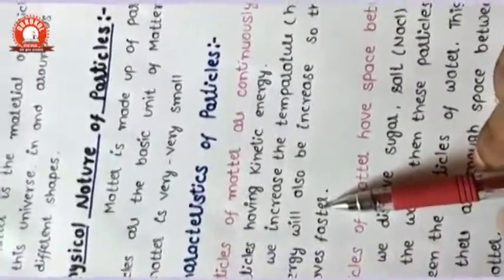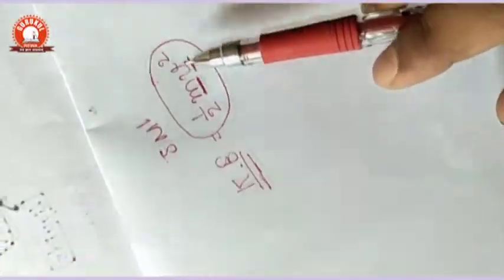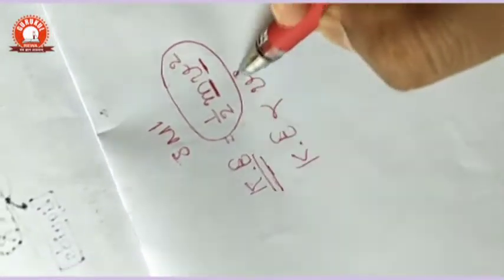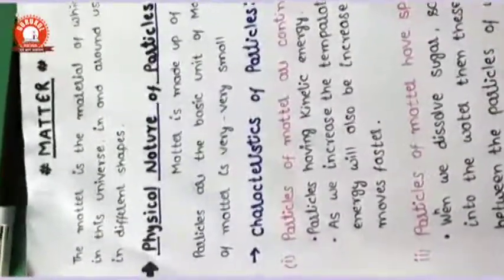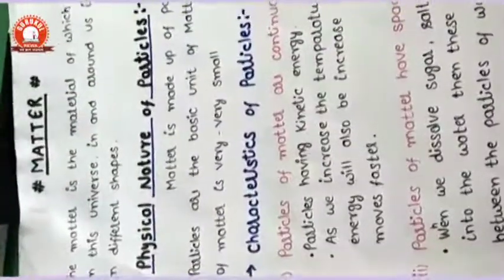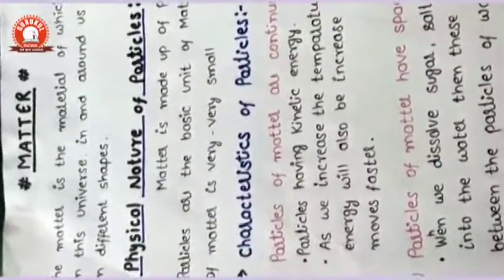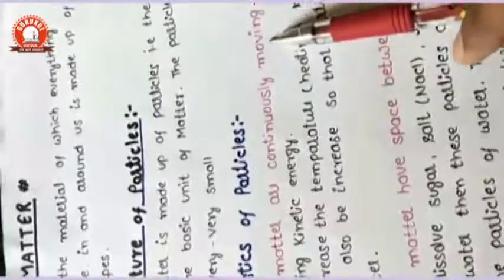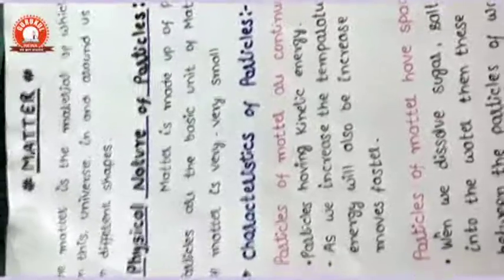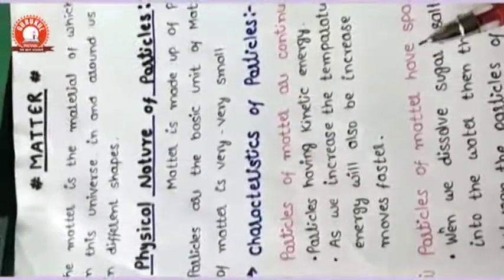It is common sense. If the velocity is greater, then the kinetic energy is directly proportional to velocity square. If the velocity increases, then the kinetic energy will increase. Correct? Now you think that you have three types of matter, that is solid, liquid or gas. Then which of them, solid, liquid, gas, has the greater continuous motion of the particles? Solid, liquid or gas? First you think which kind of particle moves easily.